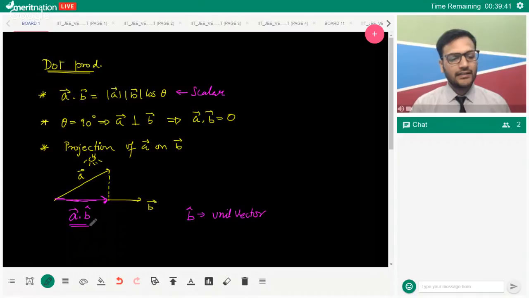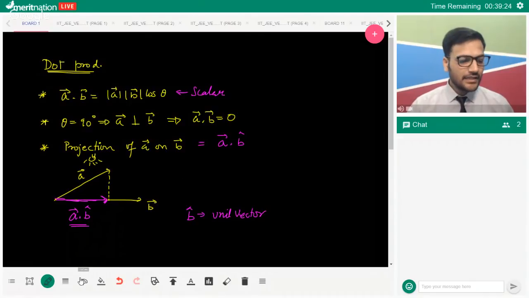So this bit is just a number. It is the length of this pink line, which we can see over here. Very simple to understand. So this is called the projection of vector A on vector B. We'll write it as A dot B cap.